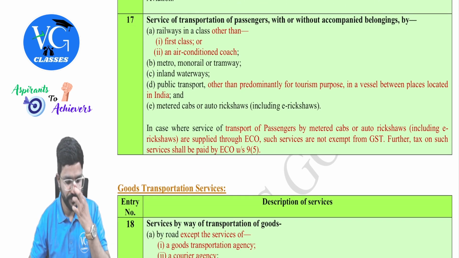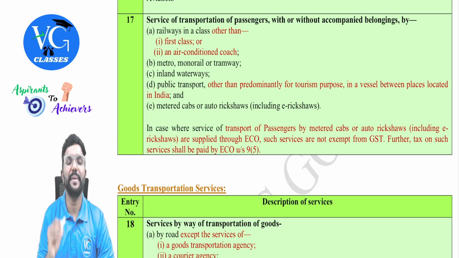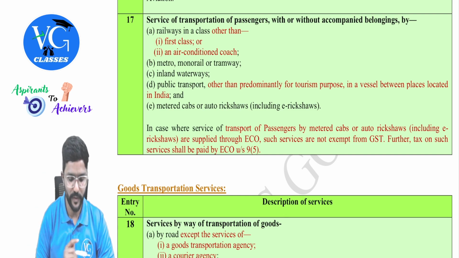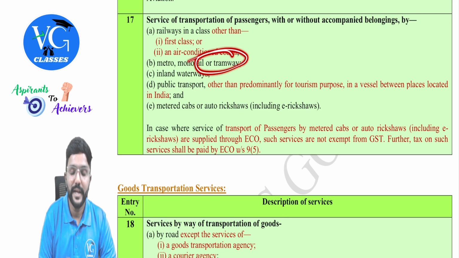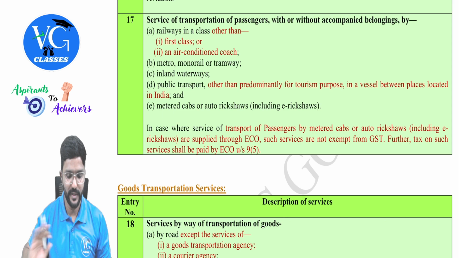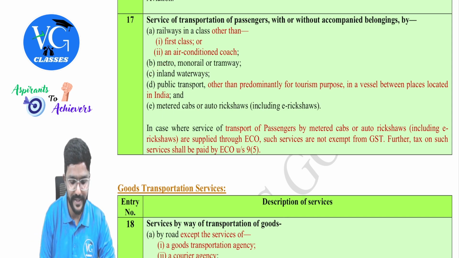Then entry 17. Service of transportation of passenger with or without accompanied belongings by railways in a class other than first class and AC. So if it is first class or AC, it is taxable. Any other class is exempt. Then metro, monorail or tramway. Monorail or tramway means it will travel on a single track. Next, inland waterways, which will go within water or inside the water.